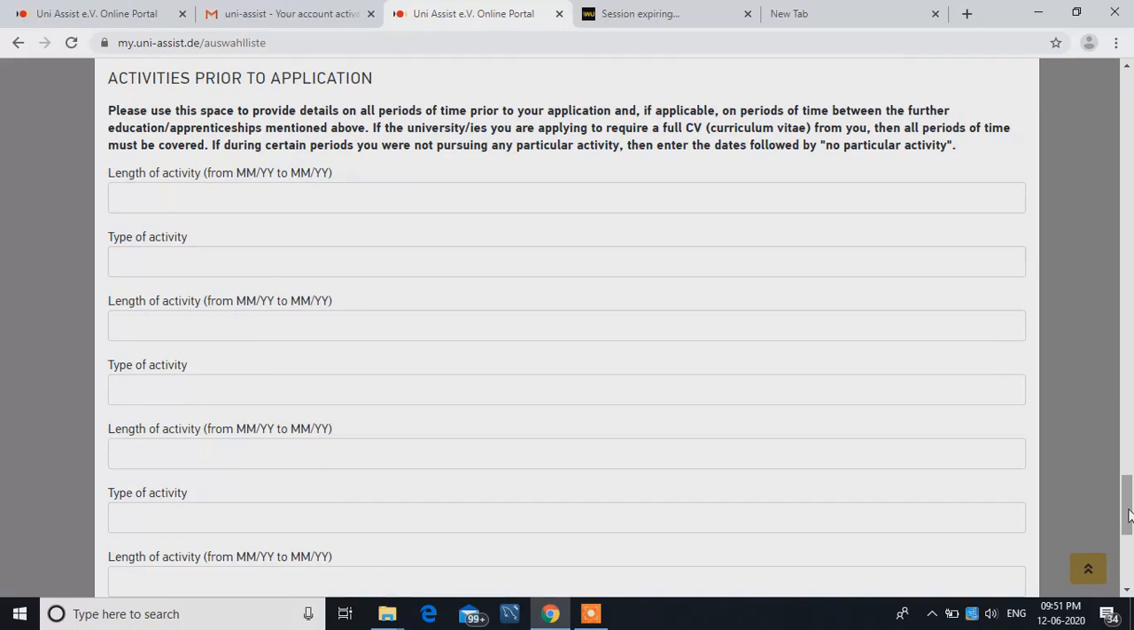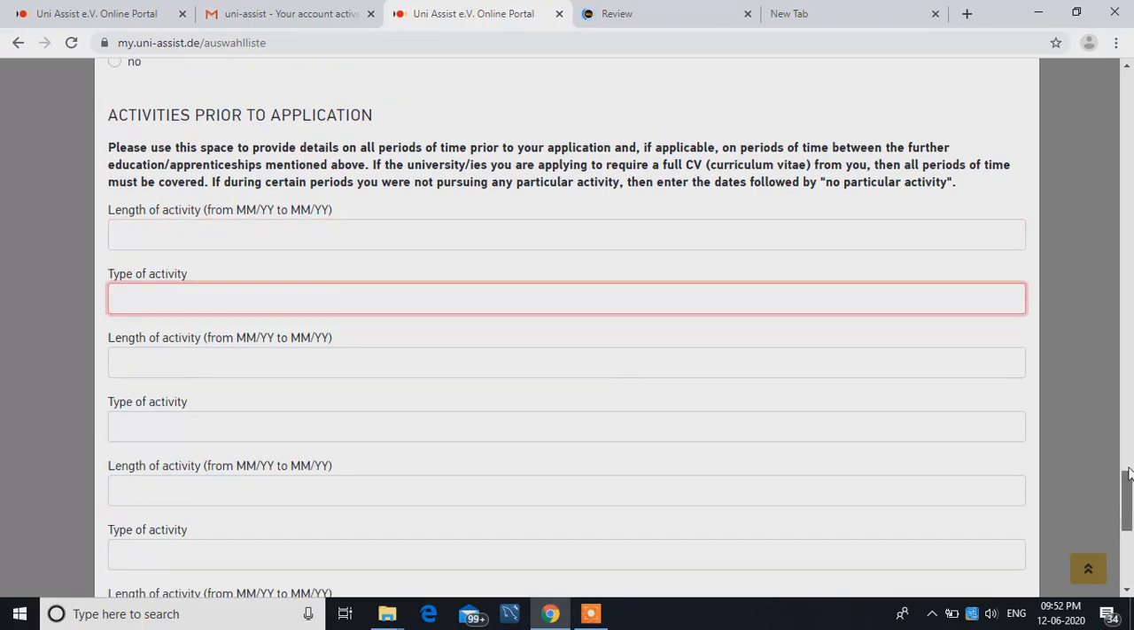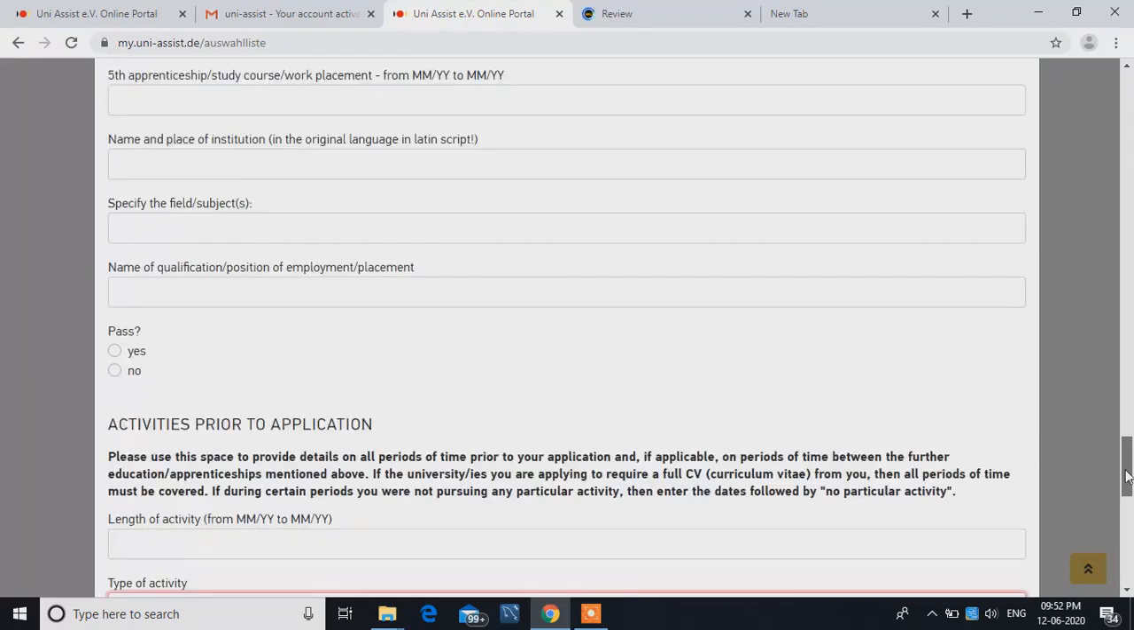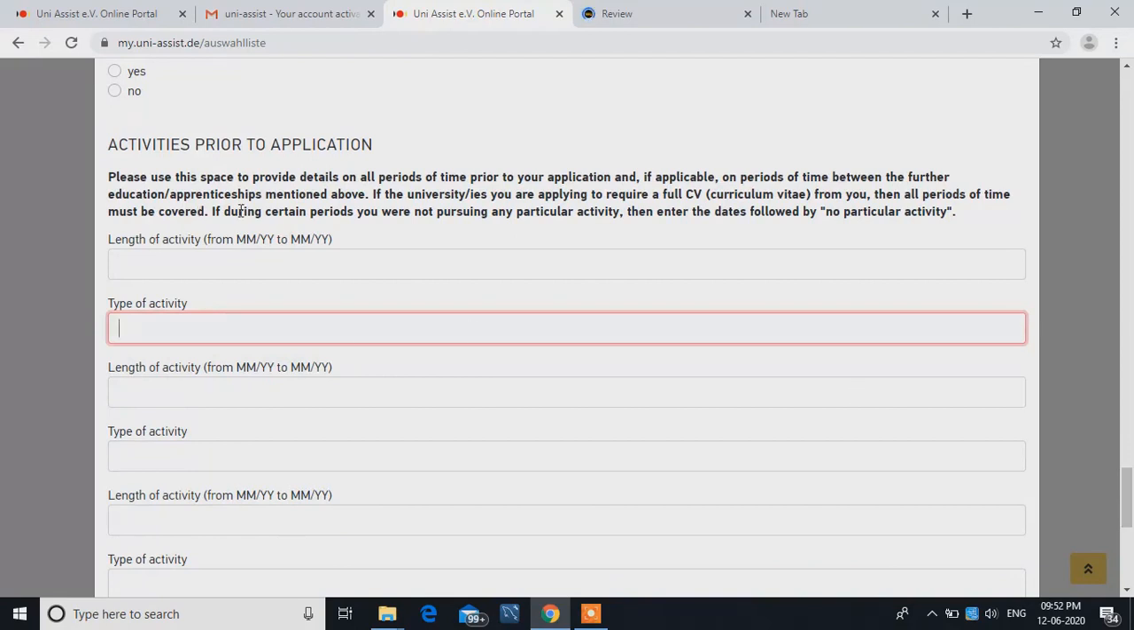Second is this activities prior to application. Please use the space to provide details on all the periods of time prior to application if applicable. Okay, so this is the length of activity, type of activity, from when to when, what you did, right? You can do this. I think it's not compulsory, but for some courses it is compulsory. So whatever extracurricular activities like paper publications or any certifications you have, fill them in this place.